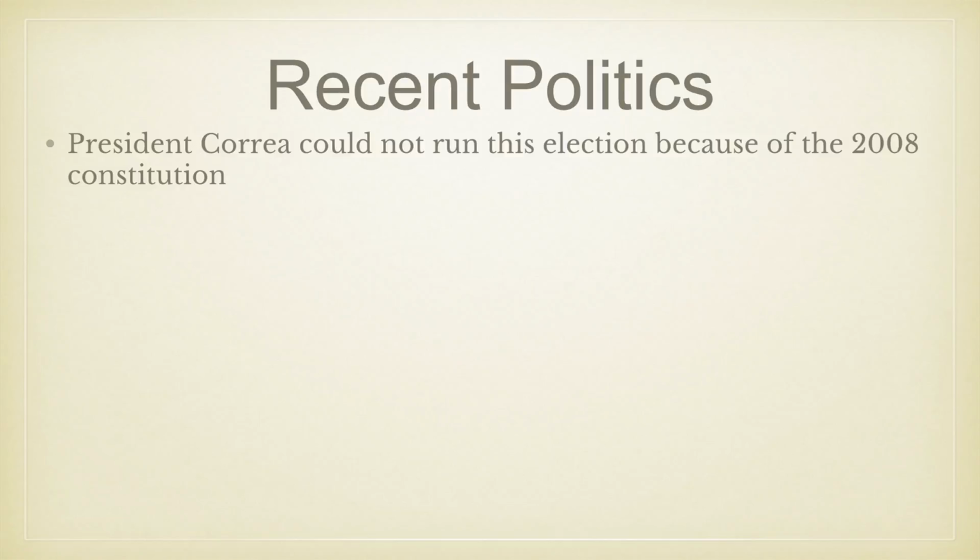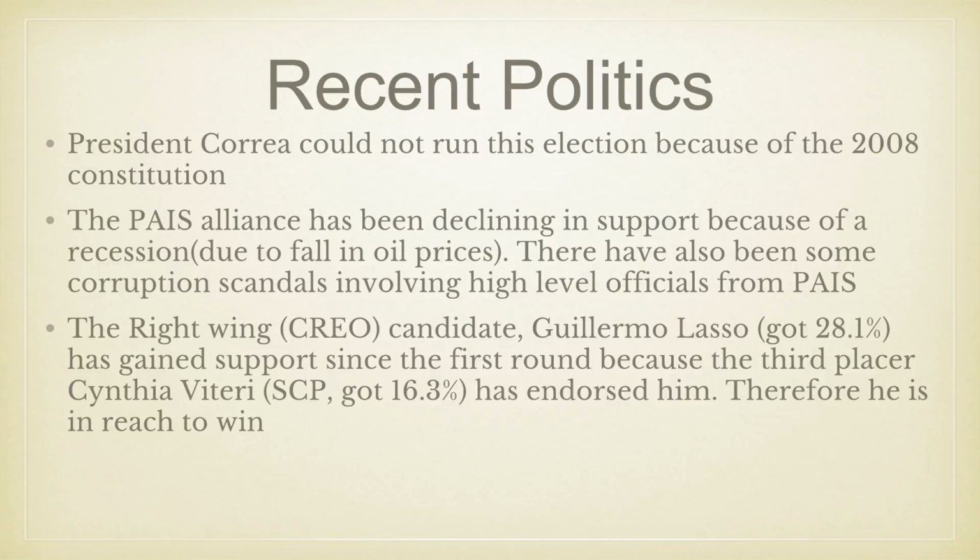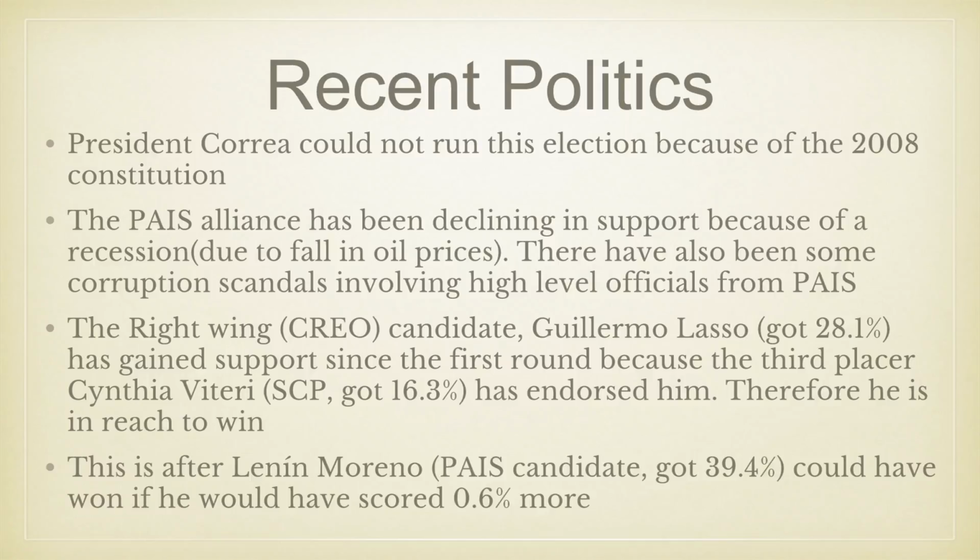President Rafael Correa could not run in this election because of a specific clause in the 2008 constitution, and his party, the PAIS Alliance, has been falling in support because there have been corruption scandals and there's been a recession due to a fall in oil prices. The 2nd placer, Guillermo Lasso, has gained in support because the 3rd placer has endorsed him. This makes the election very close. This is after the first placing PAIS candidate Lenin Moreno could have won if he had scored 0.6 more. He would have gotten 40%, which is the threshold.